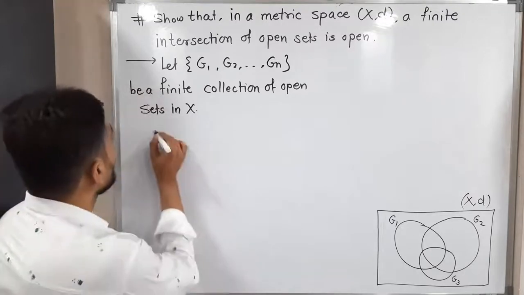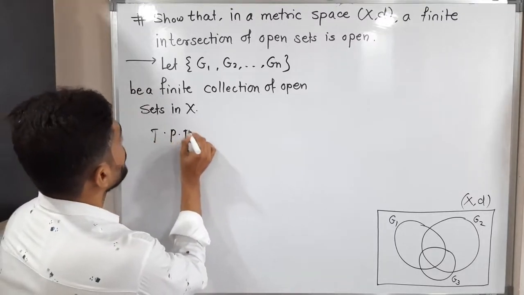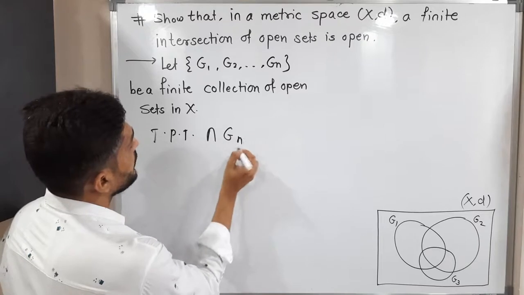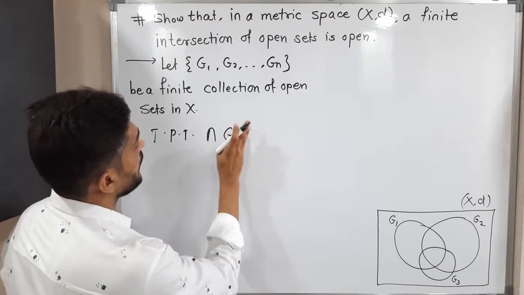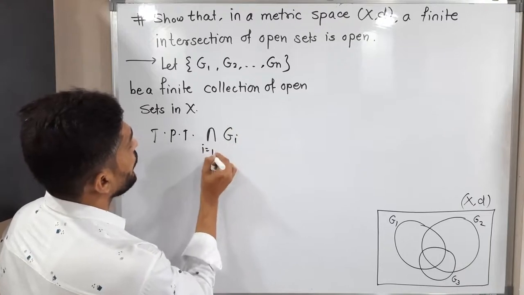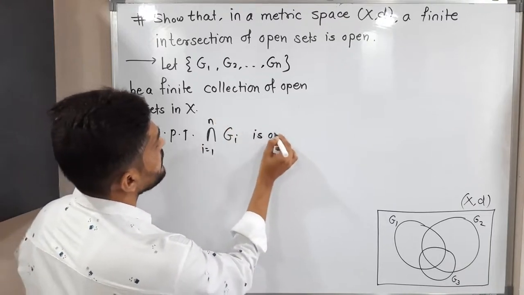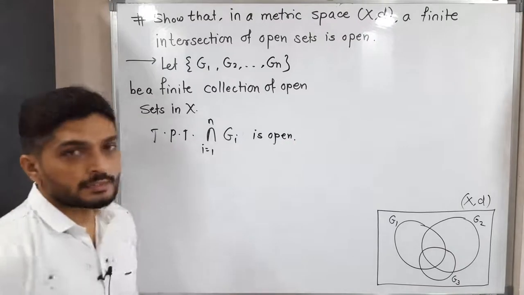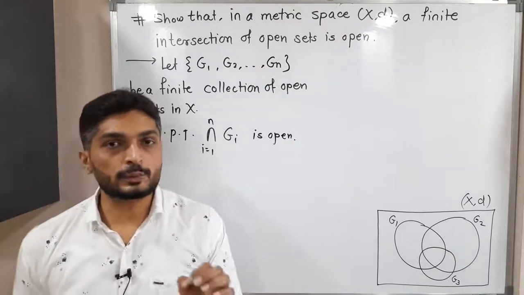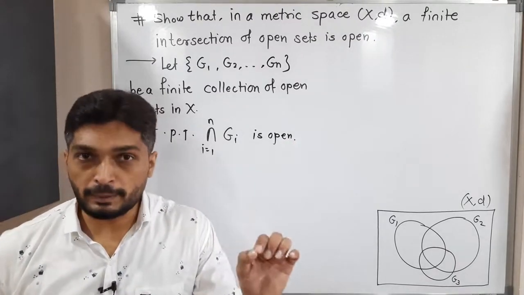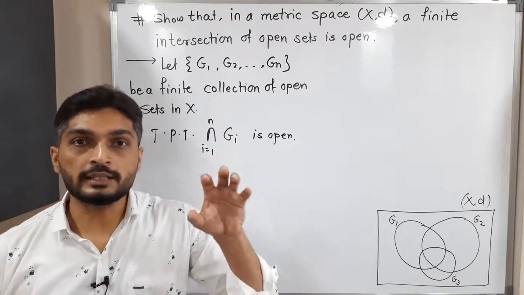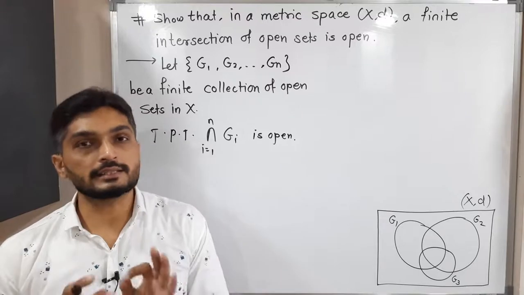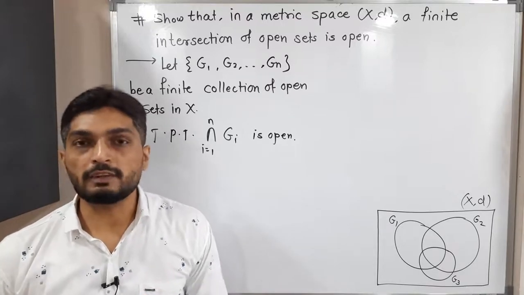Let me mention here, to prove that the intersection of Gi, i running from 1 to n, is open. This thing we have to prove. See, how do we prove any set is open? The technique is very simple. We take one arbitrary element from that set and we try to find a ball around it which entirely lies inside the set. Then we can say the set is open. Same technique we will follow here.